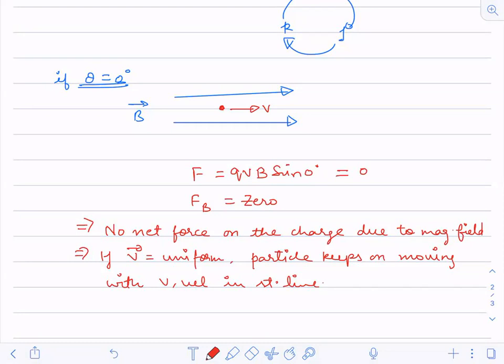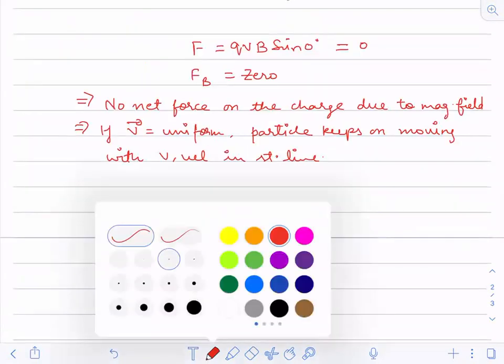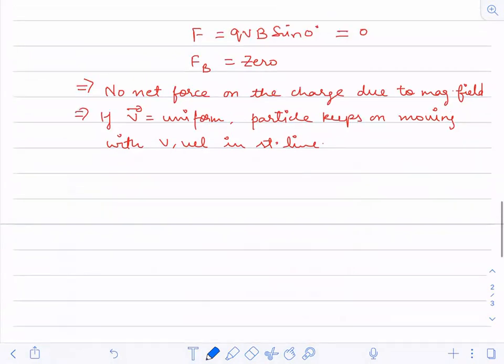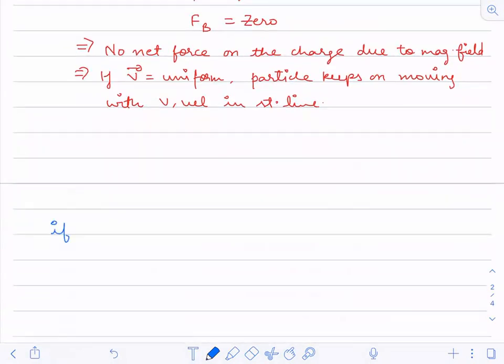Now after this, I'm changing the angle. So now I'm keeping the angle as 90 degrees, and then let us see what will happen. If theta is 90 degrees, let us see what is going to happen.